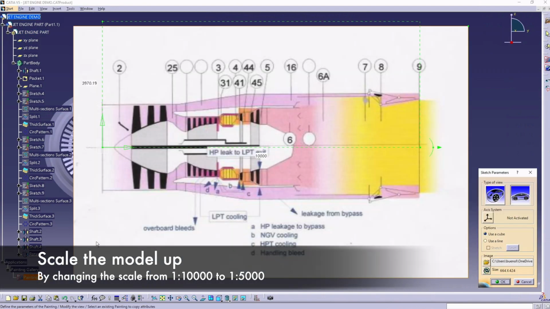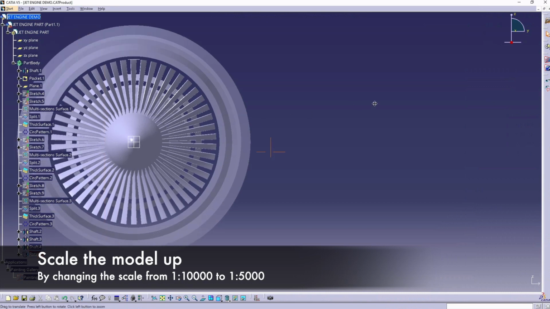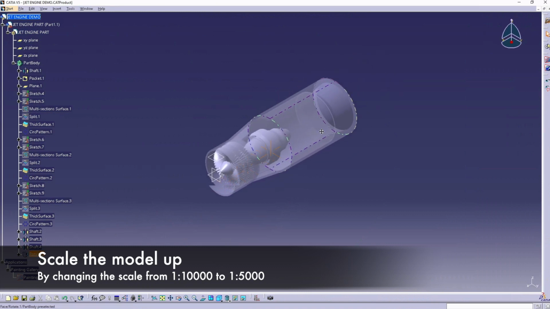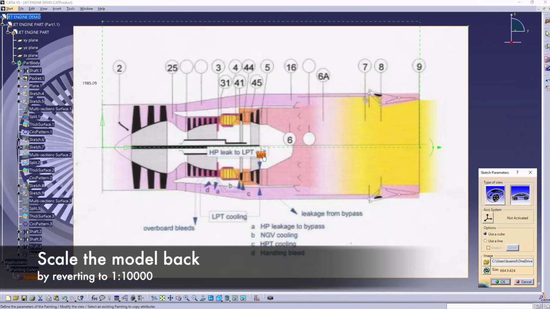Because we used sketch tracer, we can edit the dimension. We can scale the engine up or down by adjusting the value that we initially set up to scale our image. And we can revert back to the original scale of our engine model.